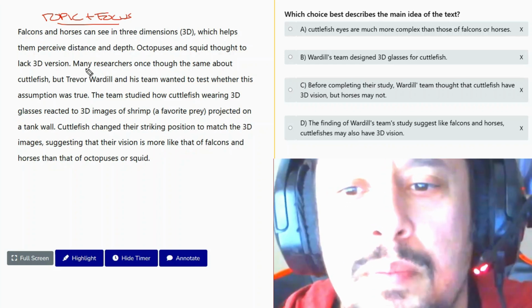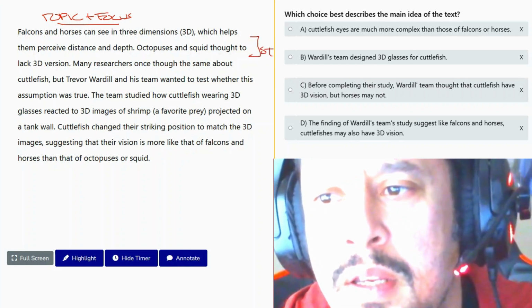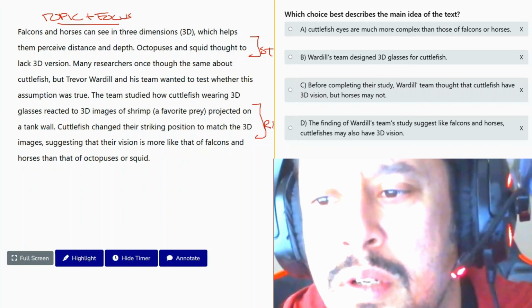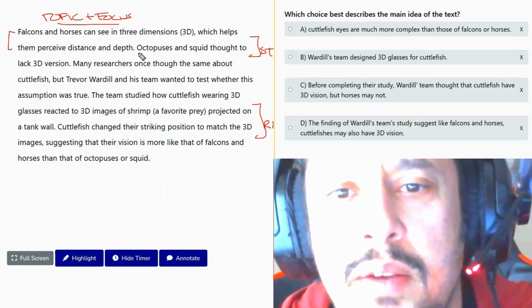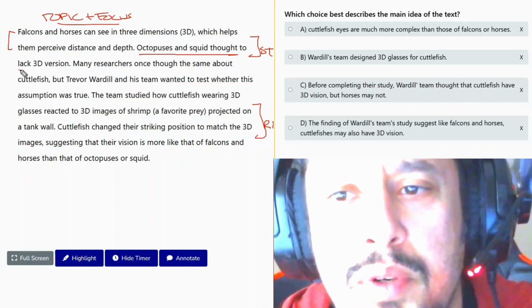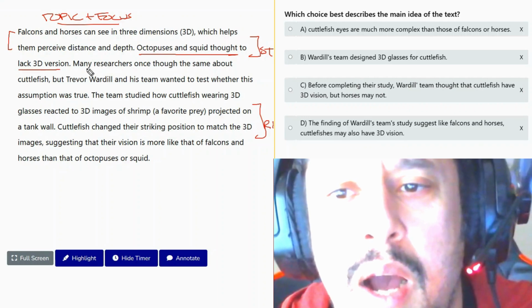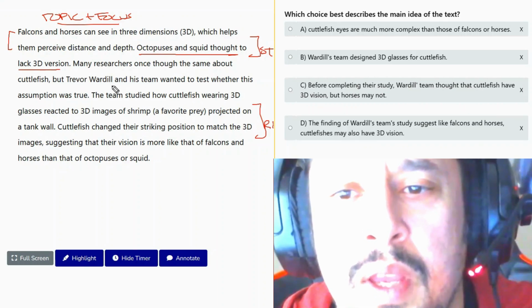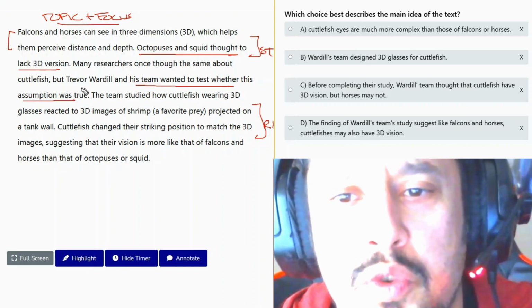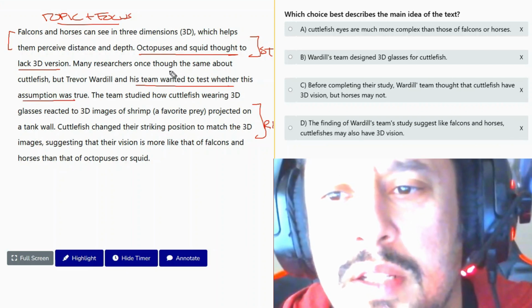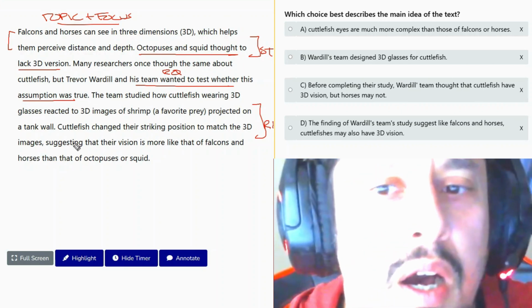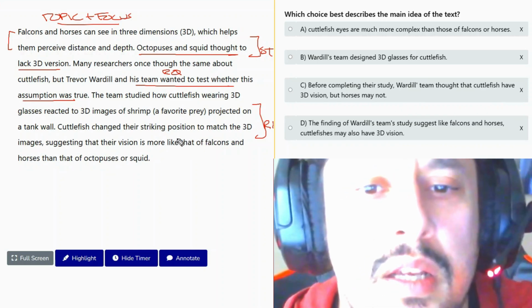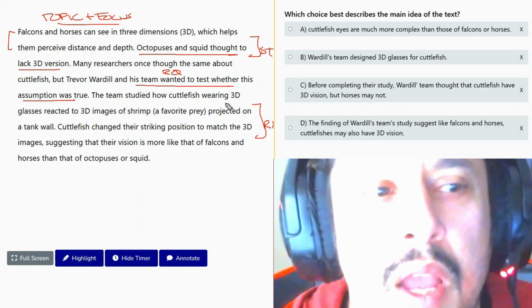Okay, so the purpose is to describe a study and results. So here we have some background information. And then what we believed about octopuses, right? So here they wanted to test whether this assumption was true. So this is, I guess, the research question. And then this is the research and the result, that cuttlefish can see in 3D.